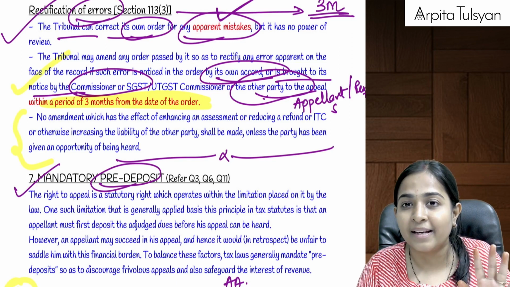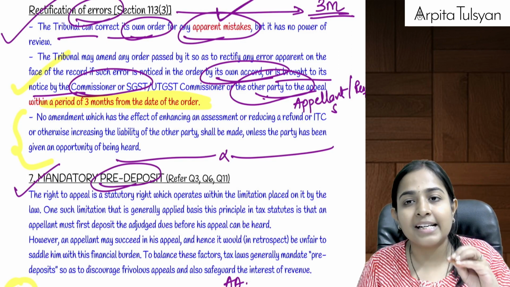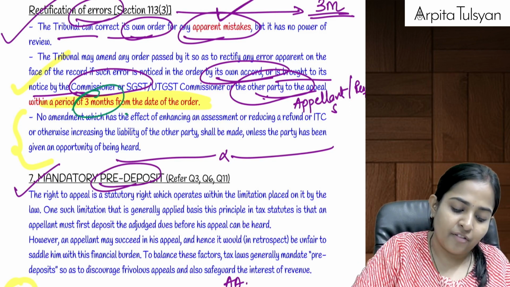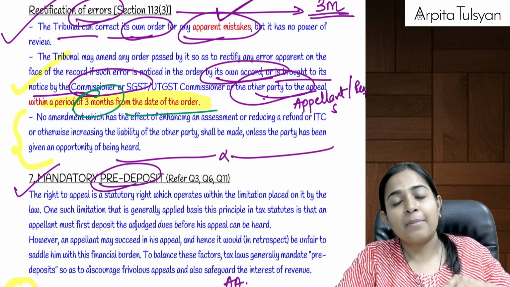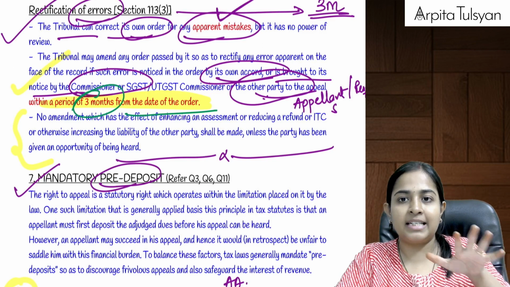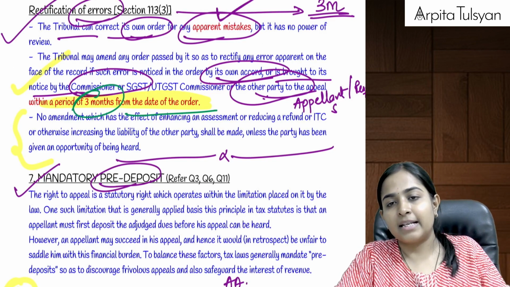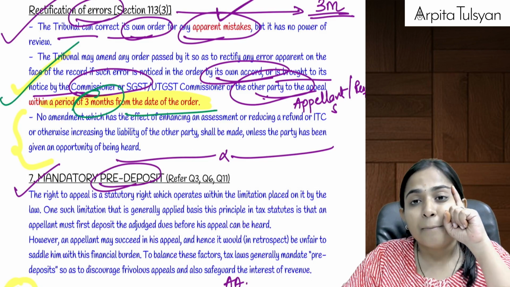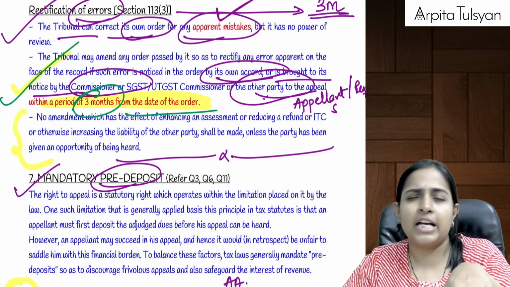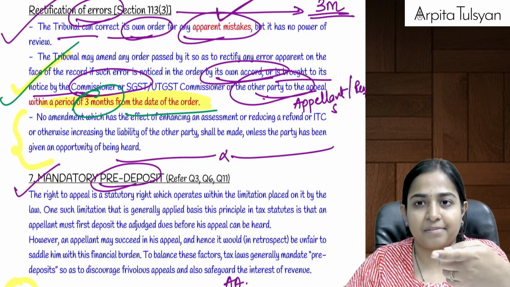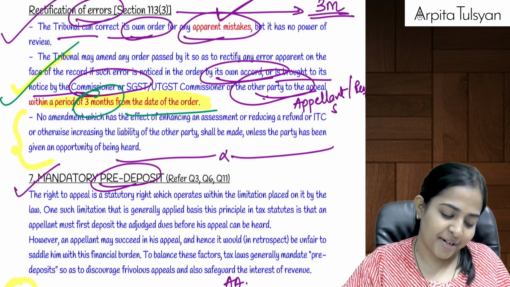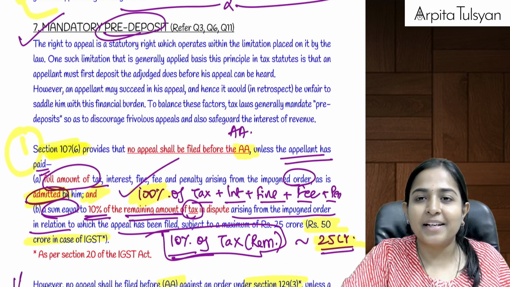That is not an appeal; it is just rectifying its own order. So fees etc. are not applicable for this, and the rectification can be done within 3 months from the date of the order. And if because of this rectification the tax liability increases, then please give a hearing to that particular taxpayer. Are you clear till here, everyone?